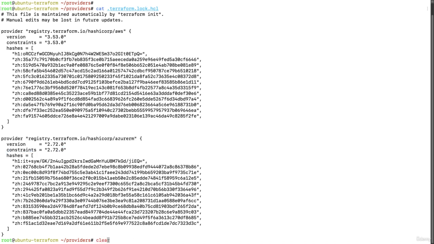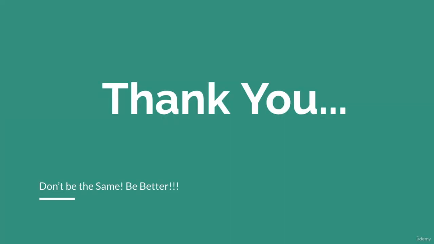Let's clear out the console. So team, this is the way how you can define the providers in Terraform and how you can initialize Terraform in your working directory. Thank you team, see you in the coming lecture.